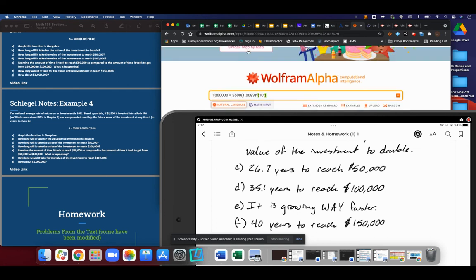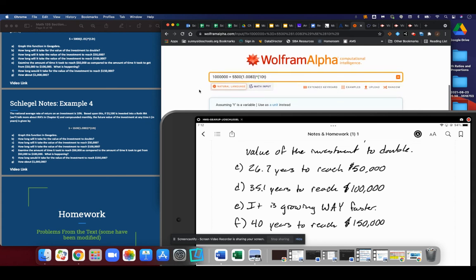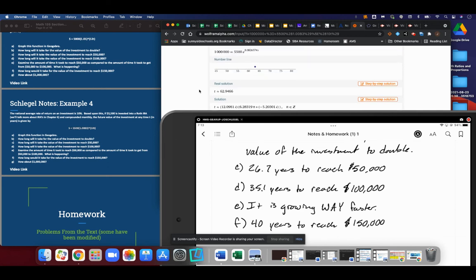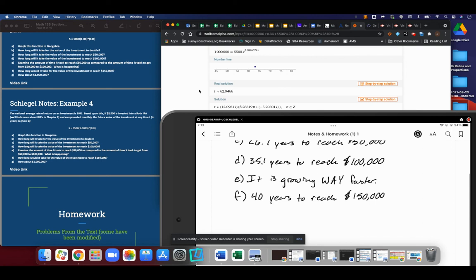And so the million, this is probably going to take a while for this investment to do that, but probably worth just taking a quick look. It would take 63 years to reach $1 million. So again, not bad considering that we only started out with 5,500 bucks. And also considering that this is a lump sum, this is compound interest, this is a lump sum that was only deposited once. There was no money added to the account ever.